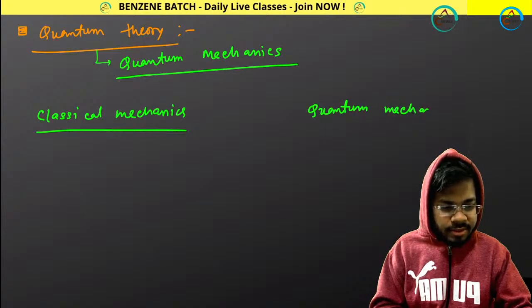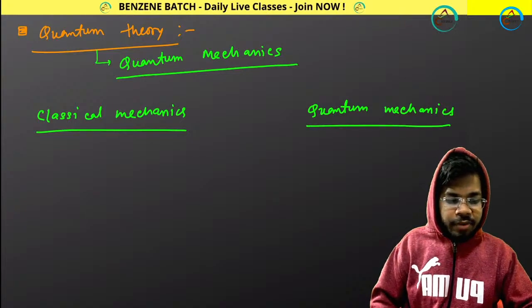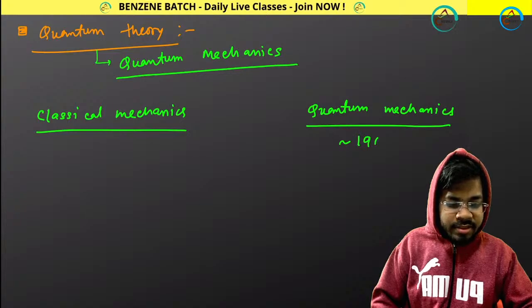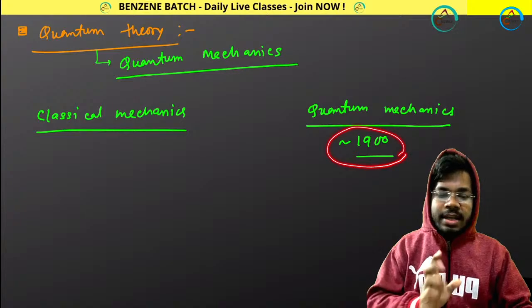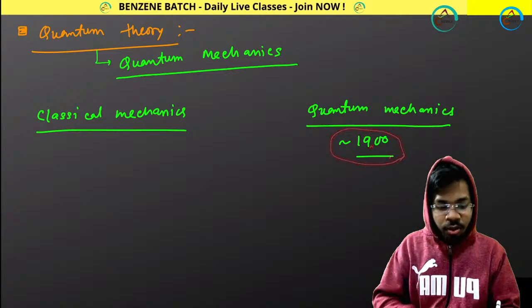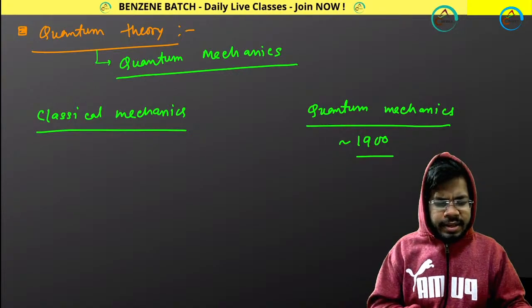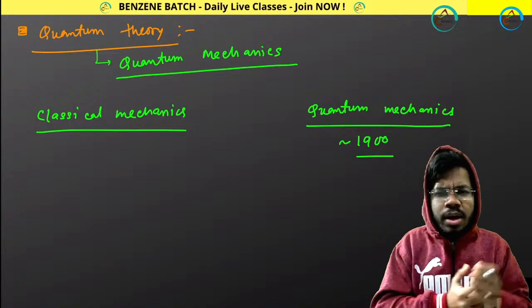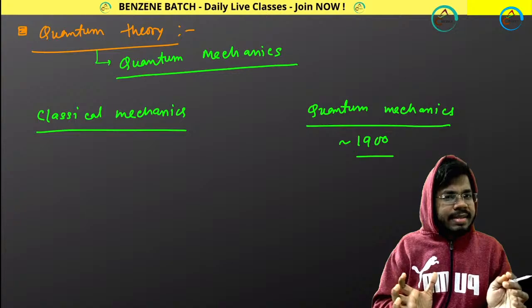The concept of quantum mechanics started in the year 1900. The concept was introduced for the first time in 1900, and before that we had only classical mechanics. So what is classical mechanics and what is quantum mechanics? What is the basic difference between classical and quantum mechanics? That you need to understand.